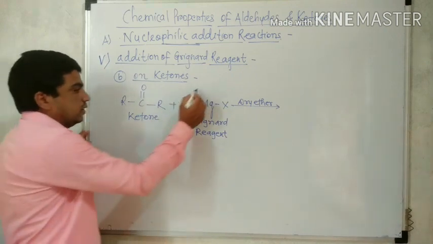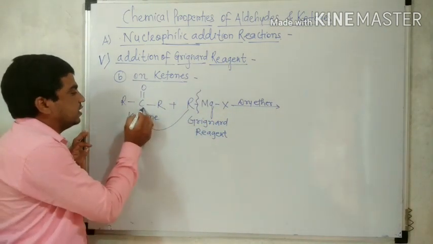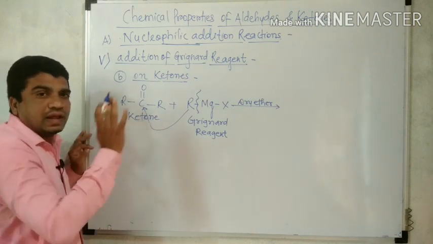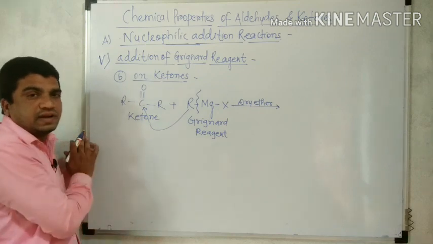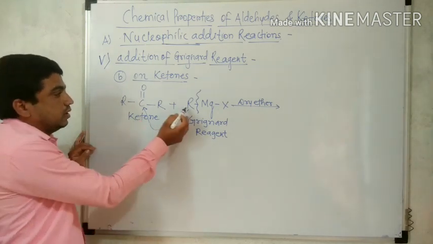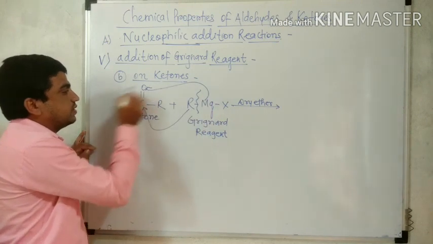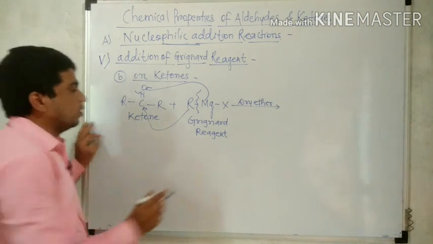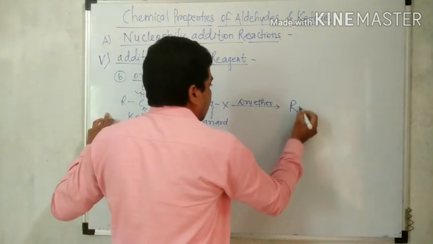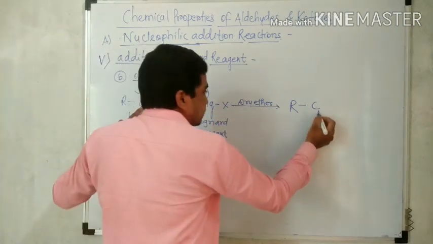So here the R and Mg bond undergoes breaking. This R connects to the carbon, similar to the previous example, the previous general reaction, previous mechanism. This R is attached to this carbon. Now the remaining MgX is attached to the oxygen, the double bond breaks and converts into a single bond. So what happened? RC, that C gains again R.